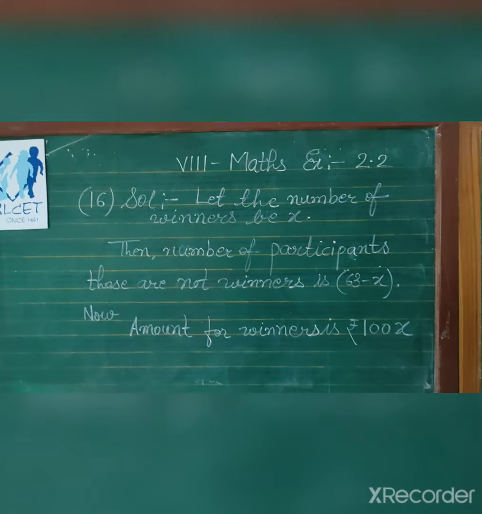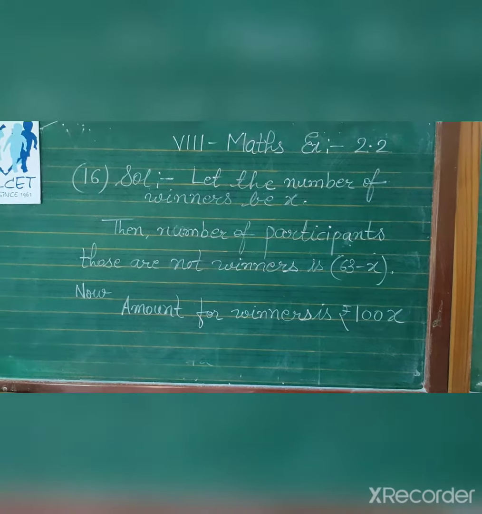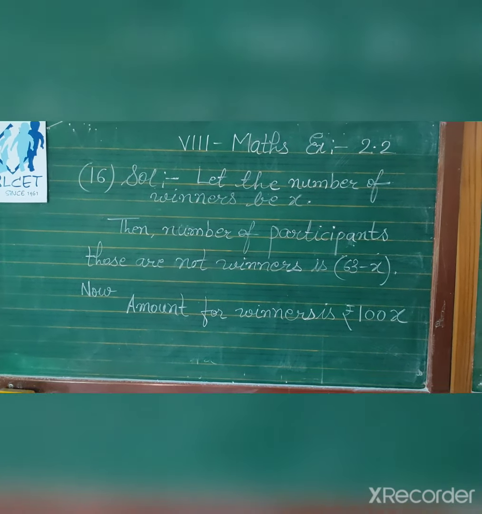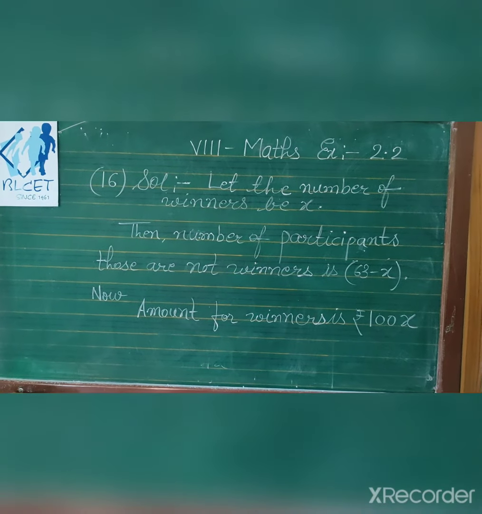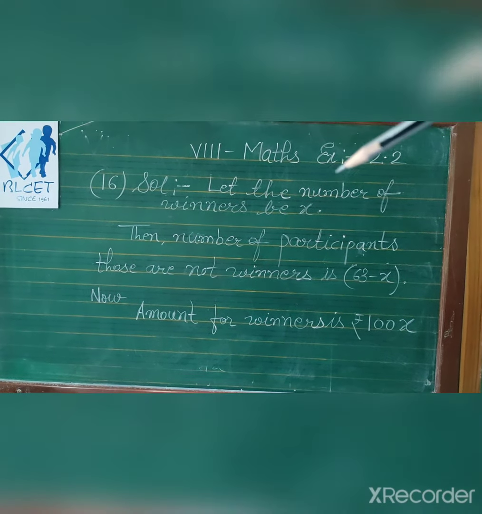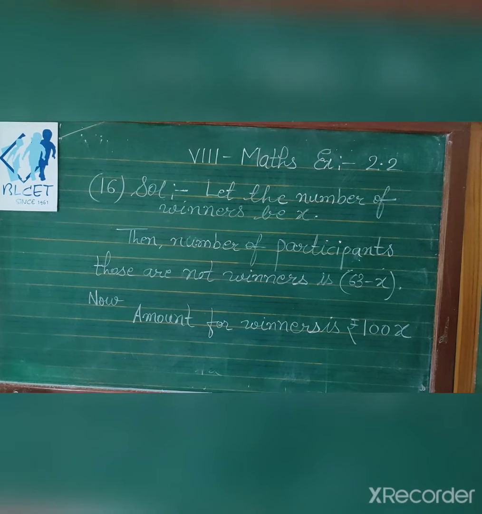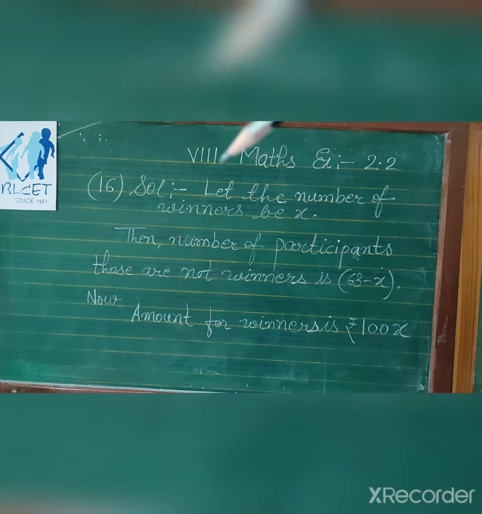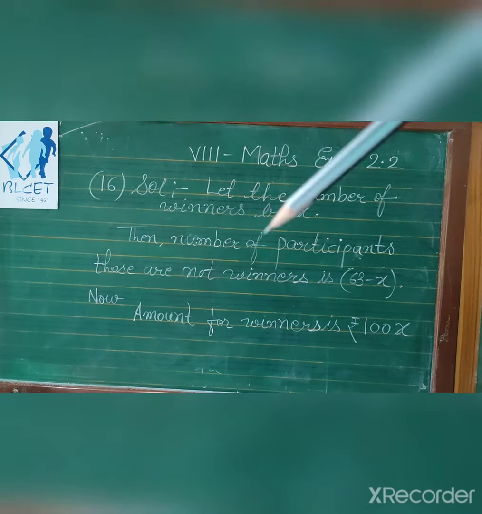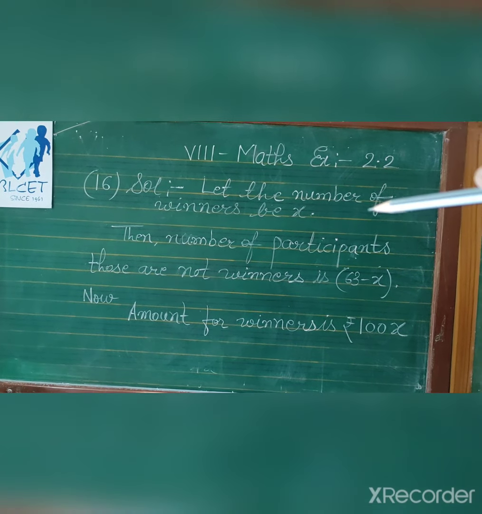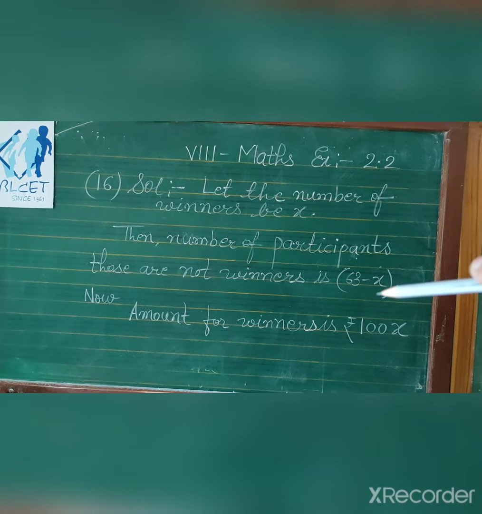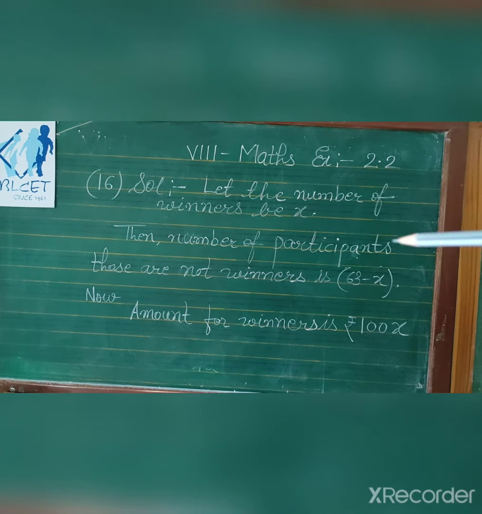Now in this question, first we assume let the number of winners be x. Total number of participants you can also write in this line: given, the total number of participants is 63. The number of participants who are not winners is whatever the number of winners is subtracted from the total number of participants, so 63 minus x.